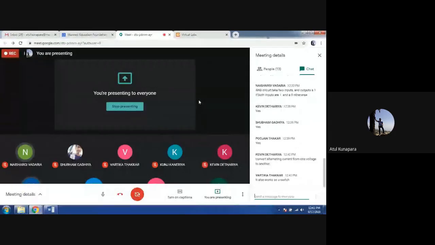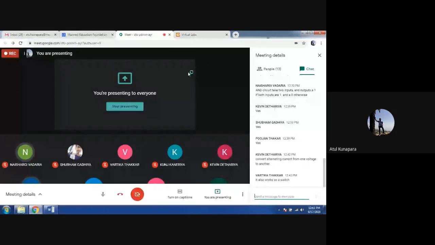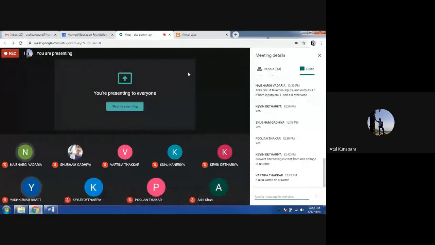Yes, Vartika, it also works as a switch. Very good. Anyone else would like to add something here? Magnetic induction principle. No, that is also not true, Kevin. In a transistor, there is no magnetic induction.